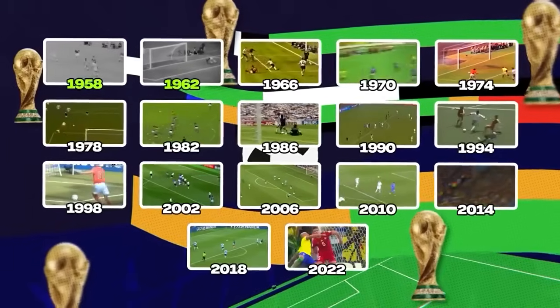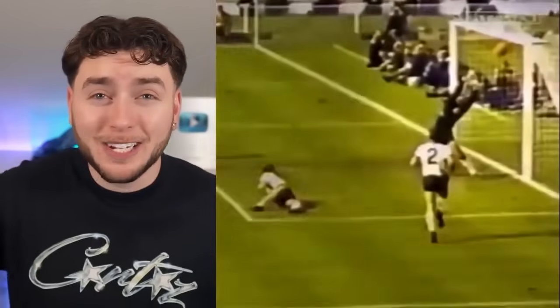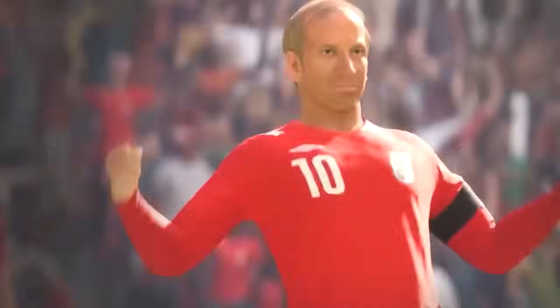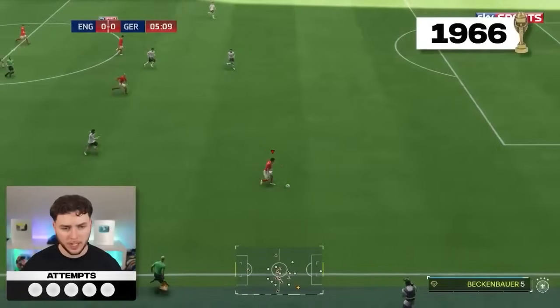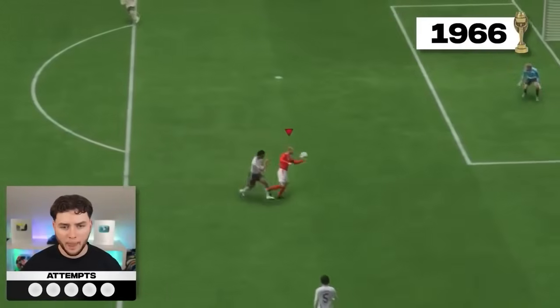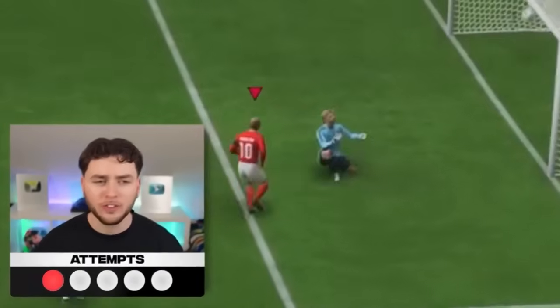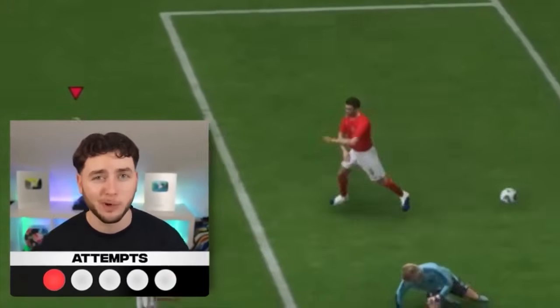Moving on to 1966, we have this iconic Geoff Hurst World Cup final goal. And it's famous not for the strike, but for the controversy. Did the ball cross the line? We will never know. And as Geoff Hurst's not on the game, we're going to be using Bobby Charlton instead. Cross it in to Geoff Hurst. Oh, he's just absolutely rifled it home, which is what I'm expecting to happen for most of these shots.